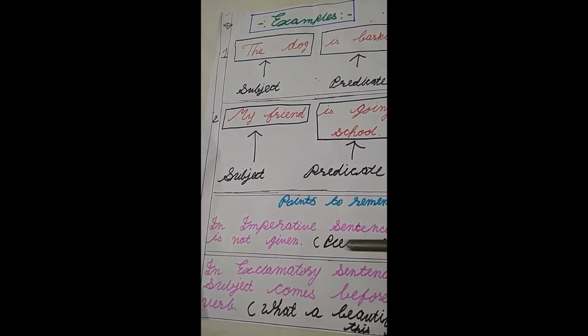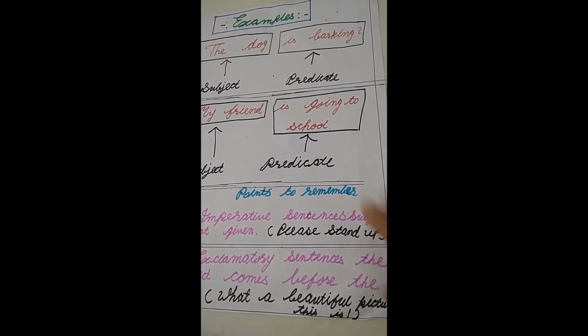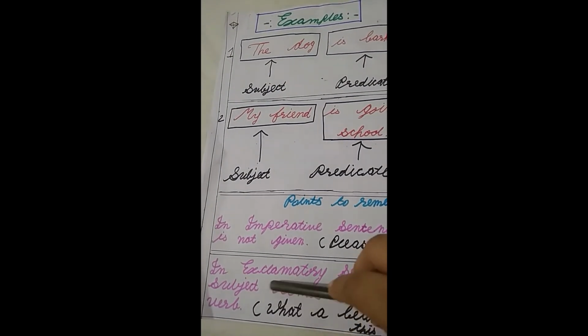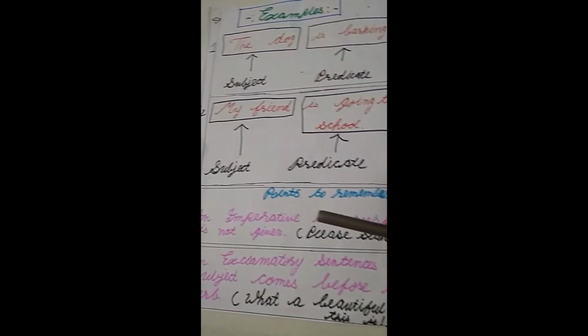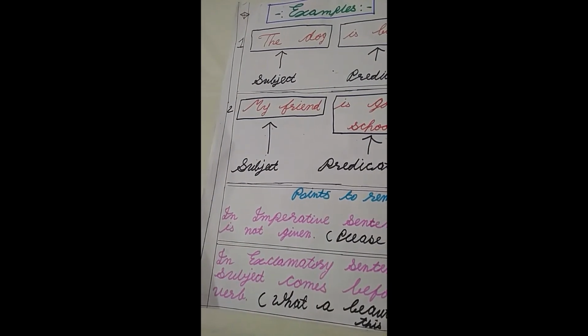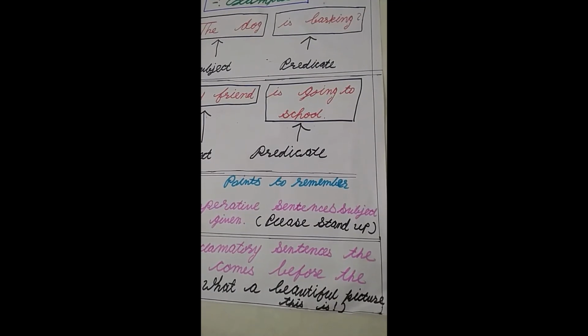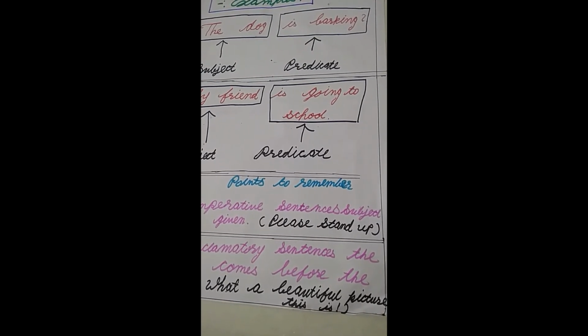In exclamatory sentences, the subject comes before the verb. Example, what a beautiful picture this is.